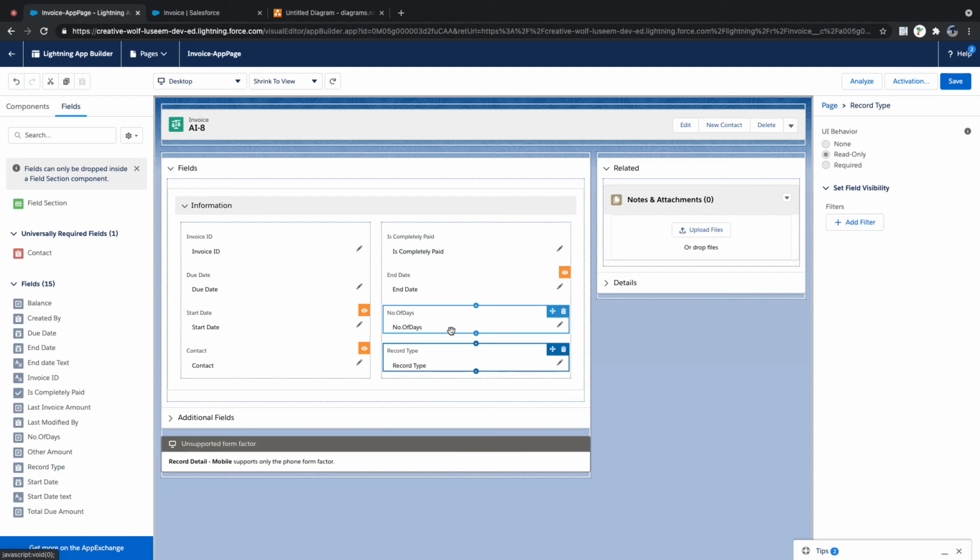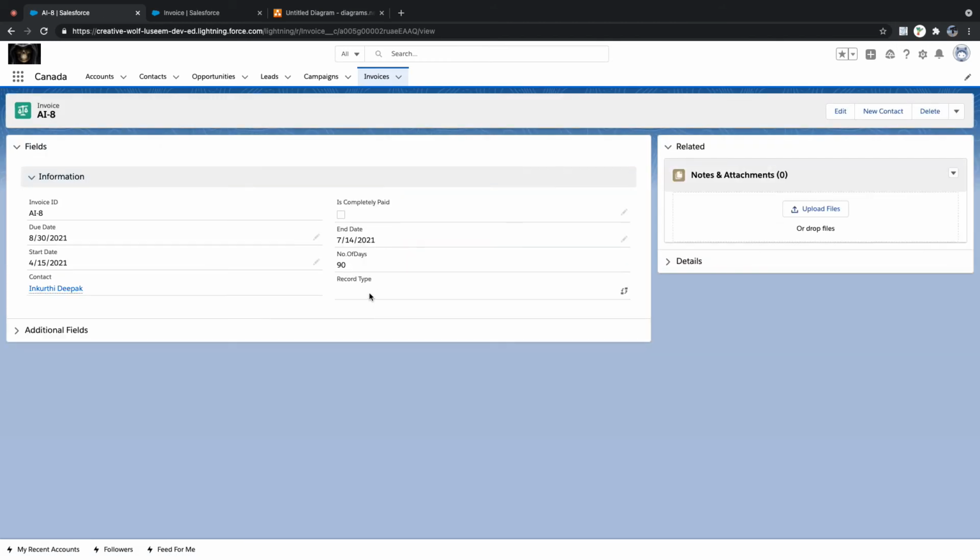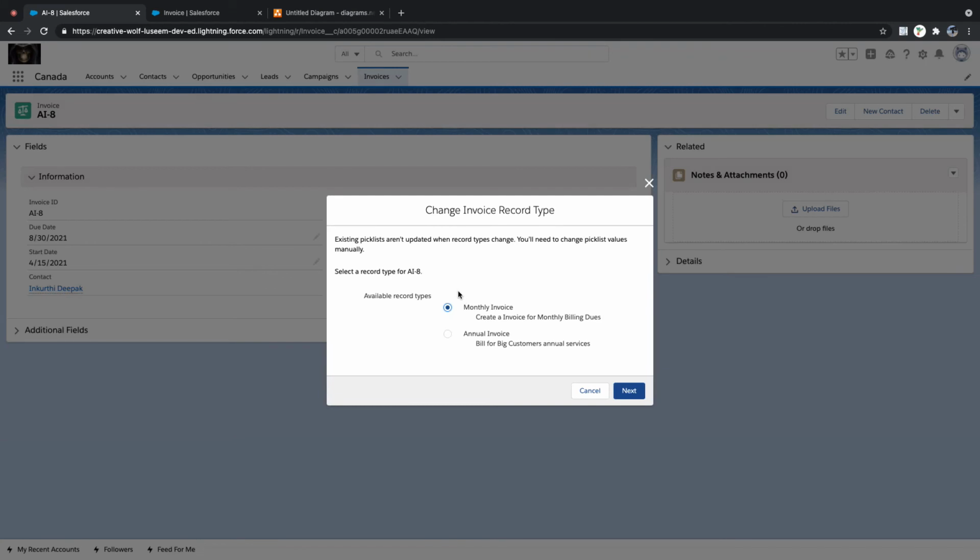Save. Go back. Which record type is it showing? Blank. It's a blank record type, right? You have to correct this data by selecting a record type.